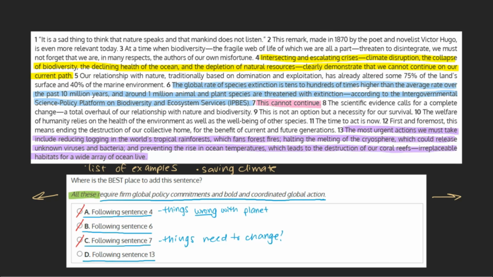Finally, we see a list of things that can be done to counteract climate change. Our sentence would fit perfectly following this one, as all of these things would require global policy commitments and coordinated global action, like our sentence suggests. This being the case, we can mark choice D as our final answer.